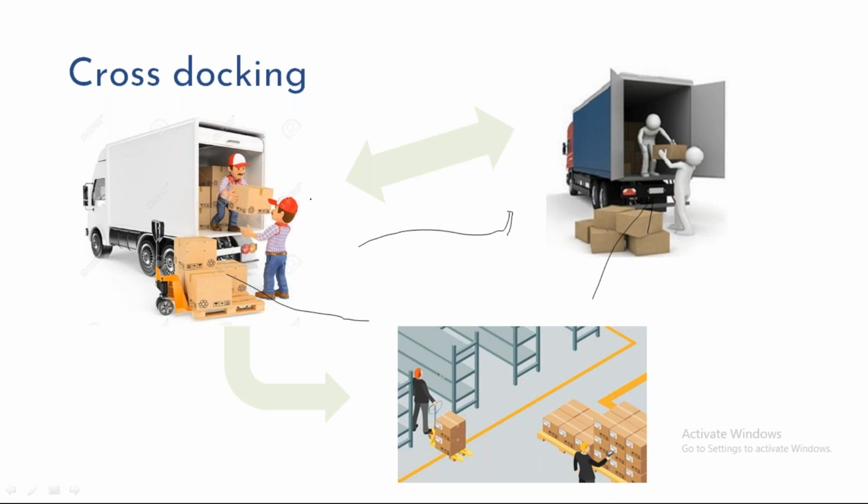This is completely driven by EWM. The system will validate what stocks I'm going to receive and what my requirements are, and based on that, the system will perform the cross-docking on its own. Obviously, we need to set up some configuration and data to work with this cross-docking process. This is completely executed in EWM. Here you are not wasting time moving the stock to storage, picking it from storage, and loading it again on the truck. That activity is not needed.